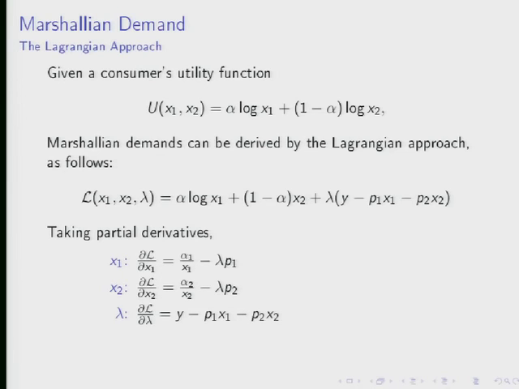Okay, so now what I'd like to do is take these two equations and put a little box around them. Now I've got two equations here with a third variable, lambda. So I've got two equations and three unknowns here. I can immediately eliminate the lambda from these two by doing the following trick, which is easy to say, and it's also easy to do, but sometimes you may not be aware of this trick. I can just take these equations and divide one by the other. So I'm going to divide the left-hand side of this equation by the left-hand side of this equation, and the right-hand side by the right-hand side, and that's going to give me the following result. I'm going to have alpha